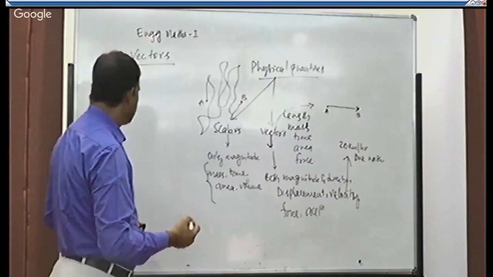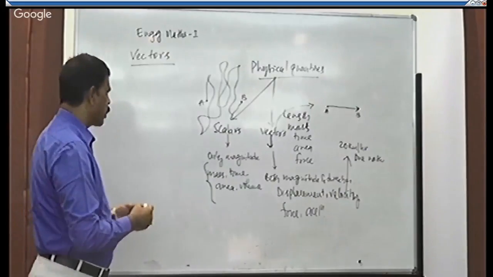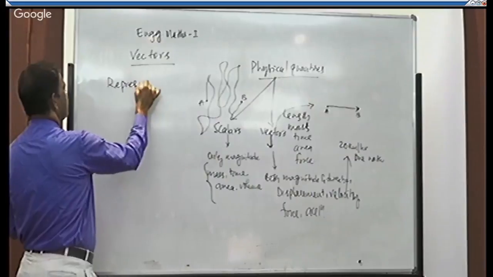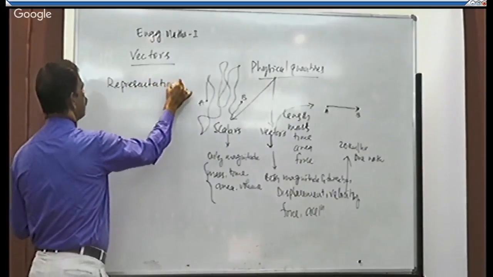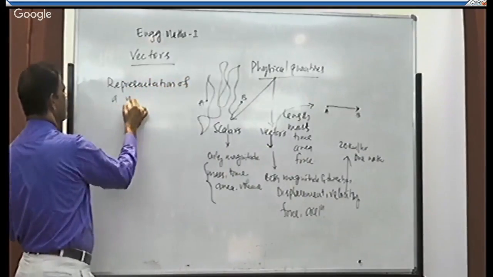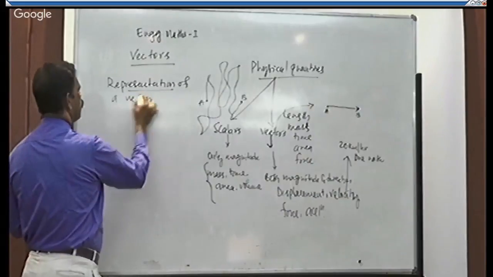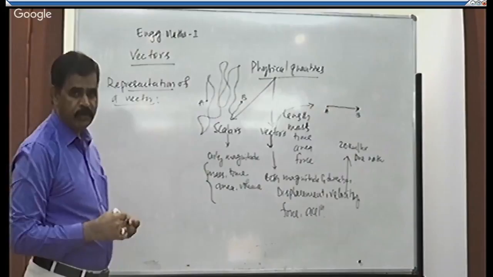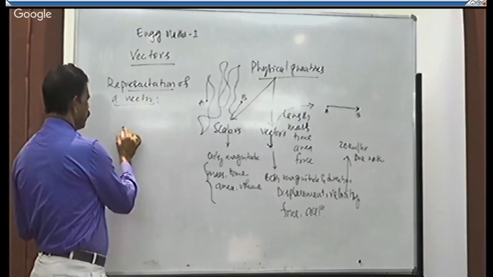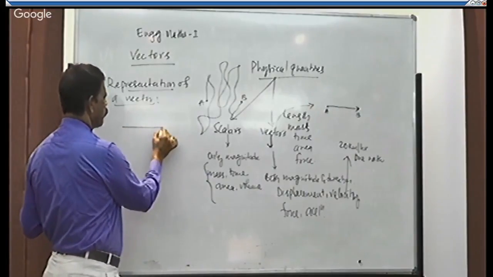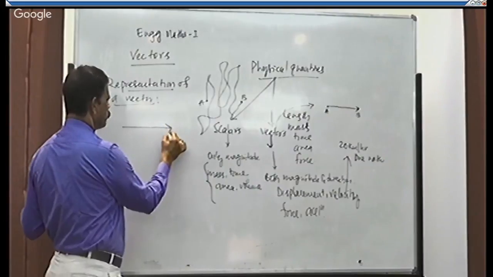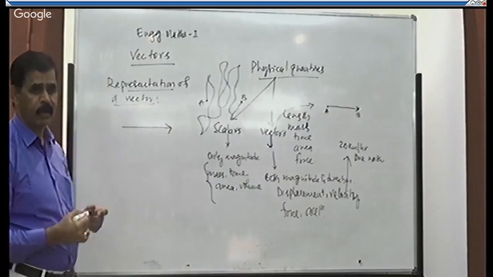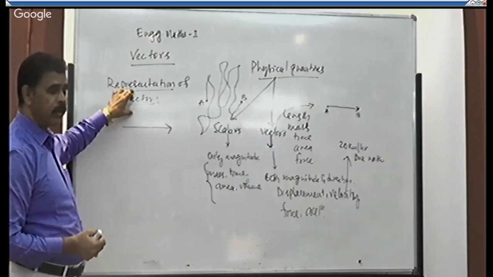Okay. Then, how can we represent a vector? Representation of a vector. We represent a vector with a straight line or a line segment with an arrow. This is the representation of a vector.